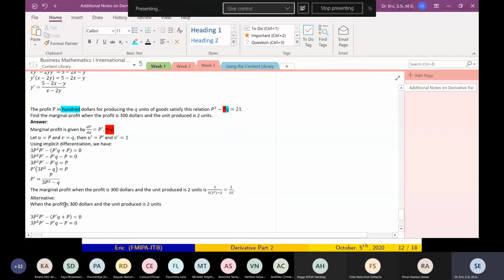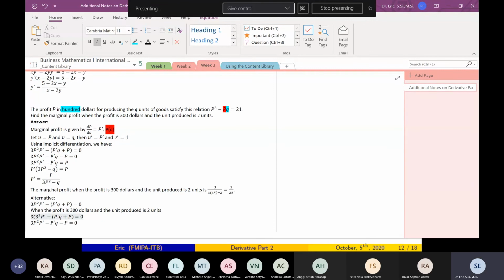When the profit is 300 and the unit produced is 2, I have this one. So when the profit is 300 and the unit produced is 2, I can immediately change this.